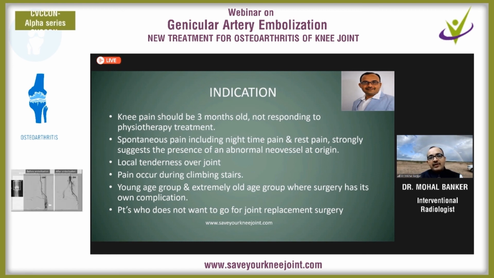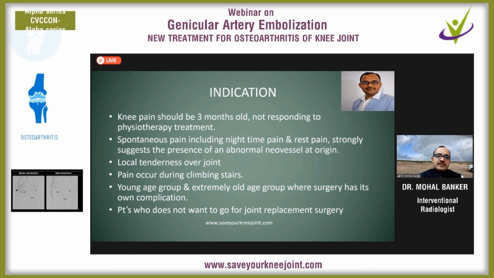See, this is a very important tool, because when the pain occurs while walking on a flat surface, that is a very advanced disease, grade 4 disease. But when pain occurs only during the climbing of stairs, this is suggestive of mild to moderate osteoarthritis, and for this genicular artery embolization is a very good modality.